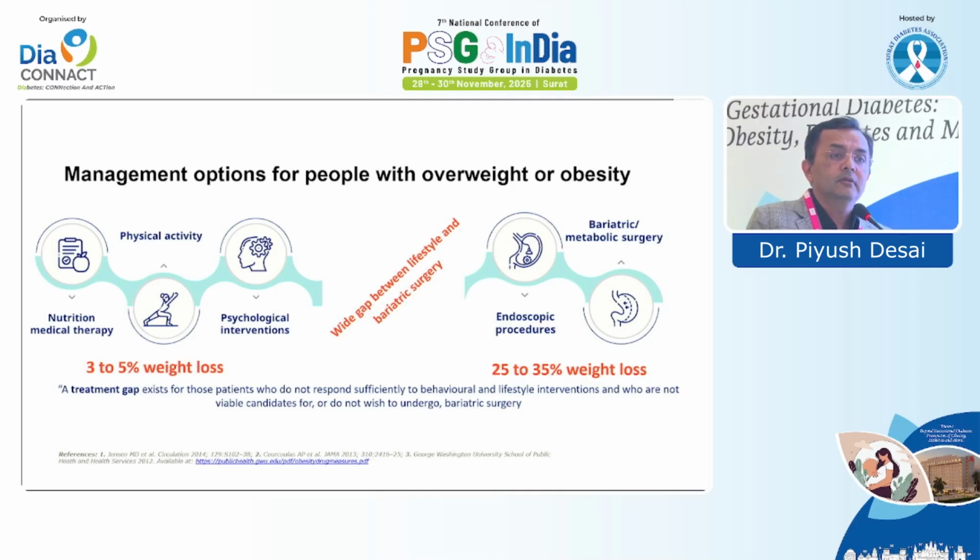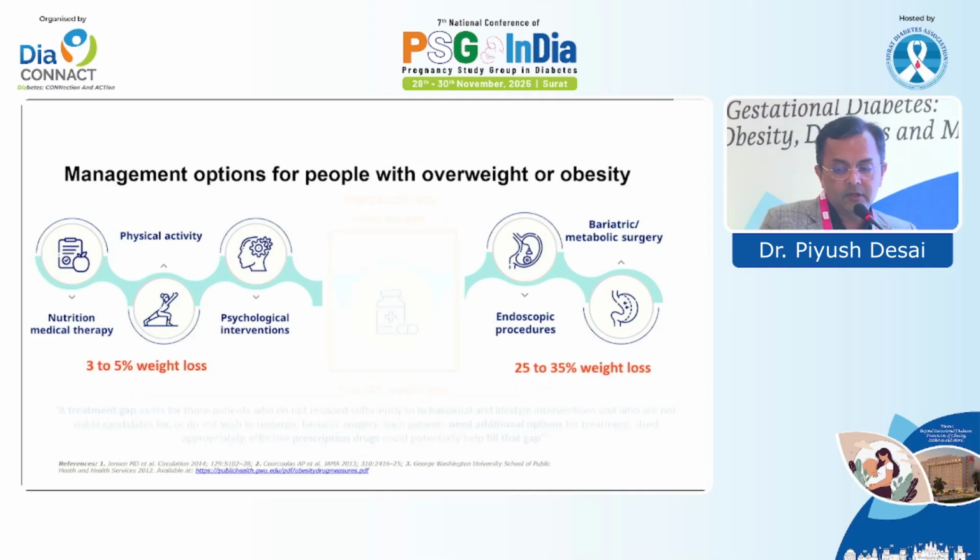We had a few agents previously, like lorcaserin, sibutramine, rimonabant, but all these drugs went out of the market because of some complications. On the other side, we have orlistat, the phentermine-topiramate combination, and the bupropion-naltrexone combination to treat obesity, but they are not strong enough to achieve more than 7% body weight loss.